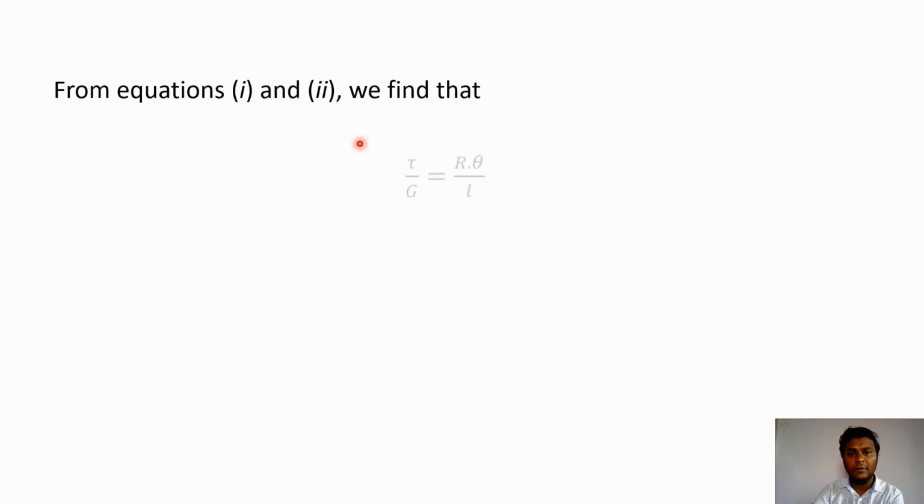Now from equations 1 and 2 we find that tau upon G is equal to R theta upon L, or tau upon R is equal to G theta upon L. By using this relation, we can easily find the intensity of shear stress on the outermost layer, where tau is the intensity of shear stress at the outermost layer, R is the radius of the circular shaft, G is the modulus of rigidity of the material of the shaft, theta is the angle of twist, and L is the length of this circular shaft.